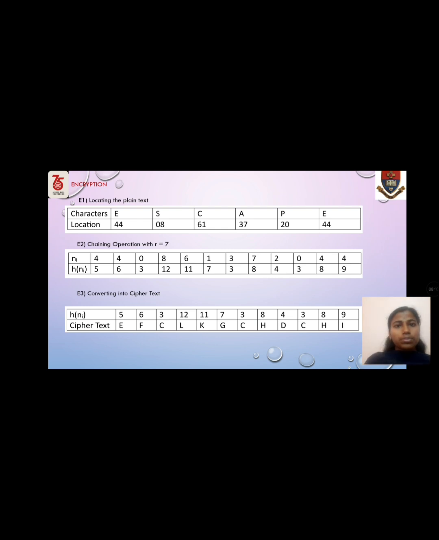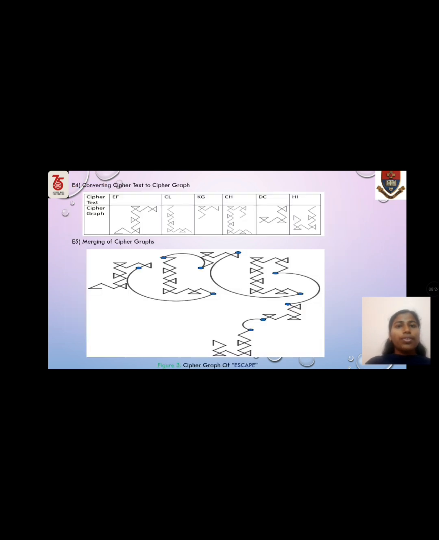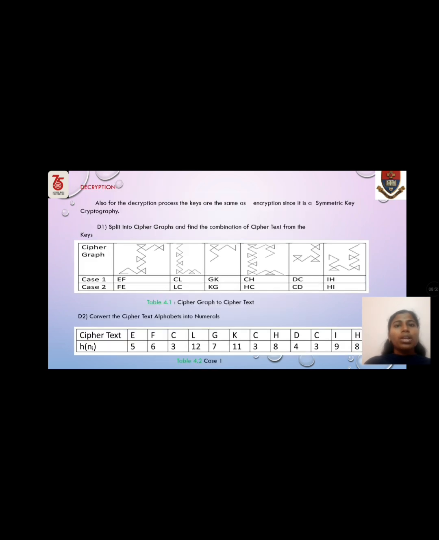Encryption. Step 1, locating the plain text. Step 2, chaining operation with R equal to 7. Step 3, converting into cipher text. Step 4, converting cipher text to cipher graph. Step 5, merging the cipher graphs. This is the cipher graph of escape.